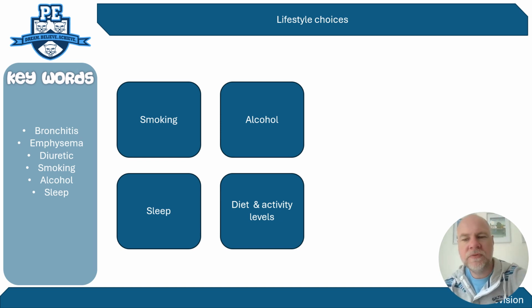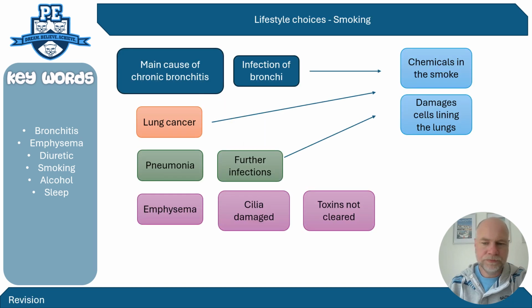Hi everyone, this revision session is going to be focused on lifestyle choices aimed at paper 2 for the GCSE PE. The main areas of exam questions that have come up and are more likely to come up are the lifestyle choice of smoking, which is a fairly significant area and sometimes quite difficult to understand, alcohol, sleep, and then an area which is diet and activity levels. So let's get into it.